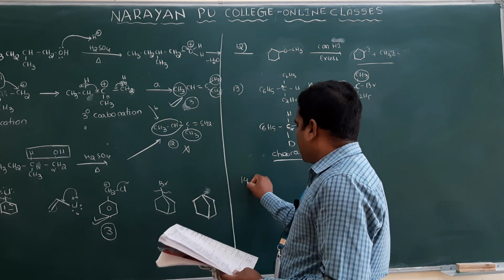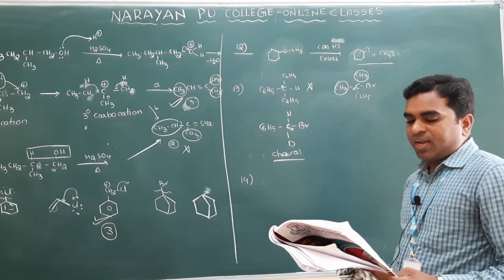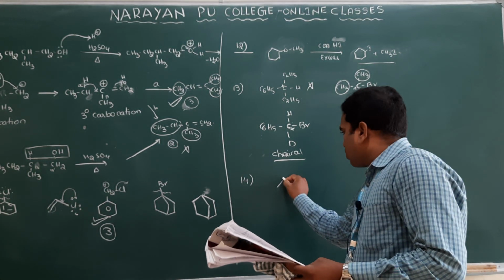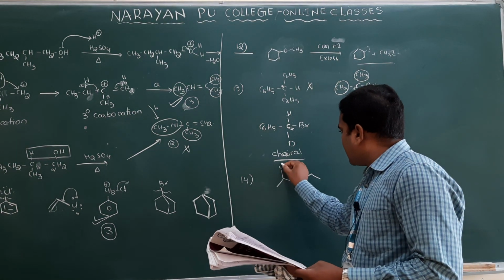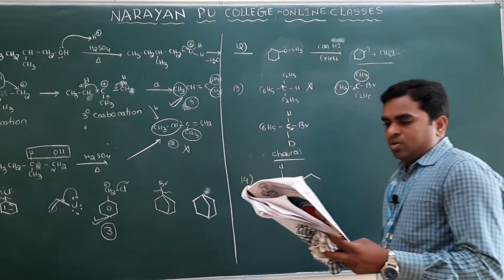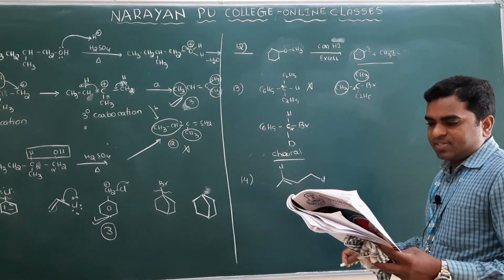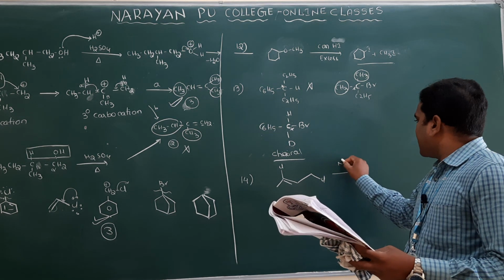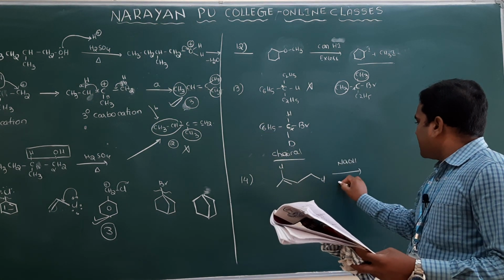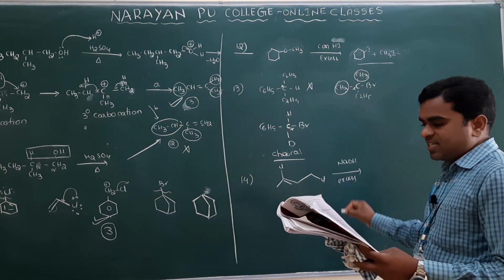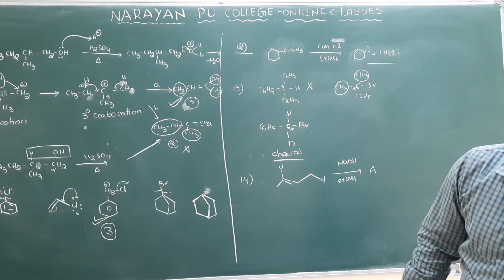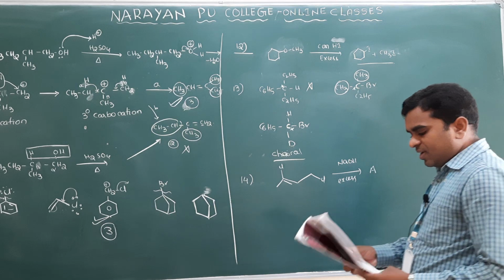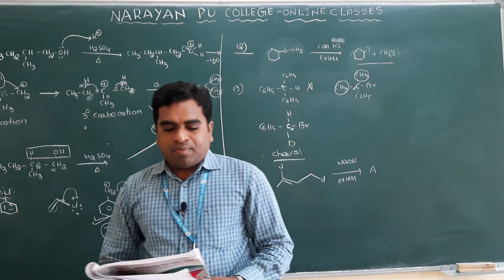And next, the 14th compound, you see. The question is easy, but you have to use the concept. Cl is there, and here Cl, and they have given excess NaOH here, and A will be formed. What is A? Clear? What is A, you see here. Clear?